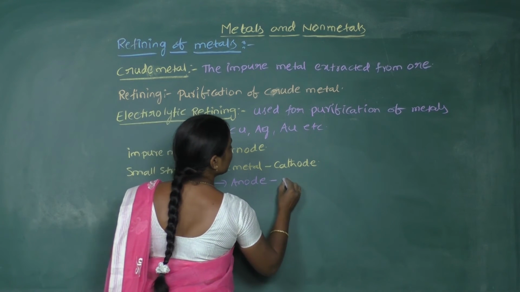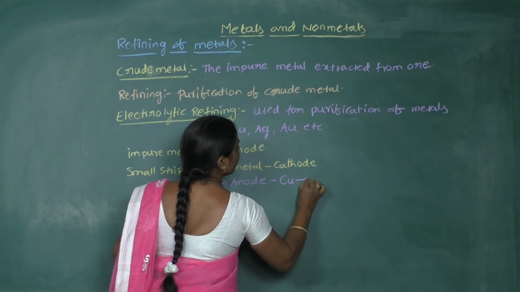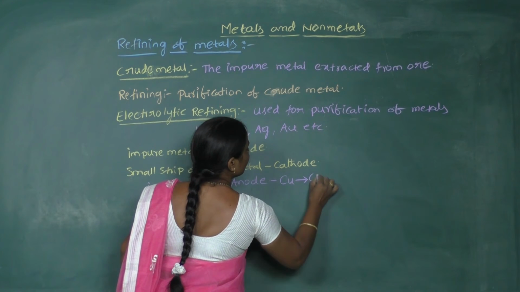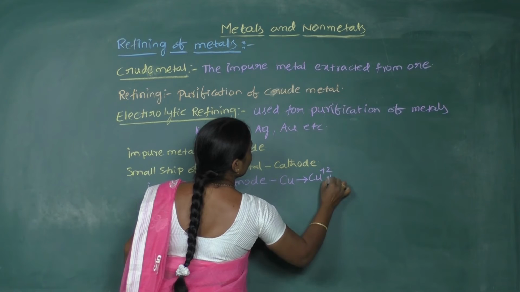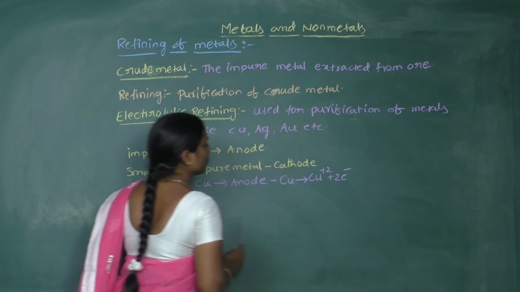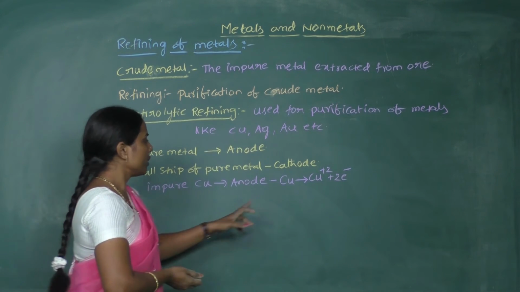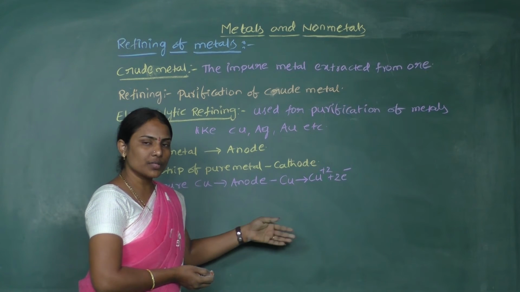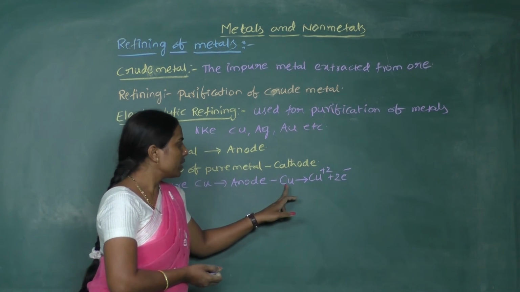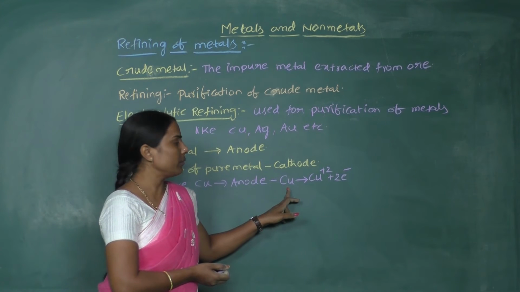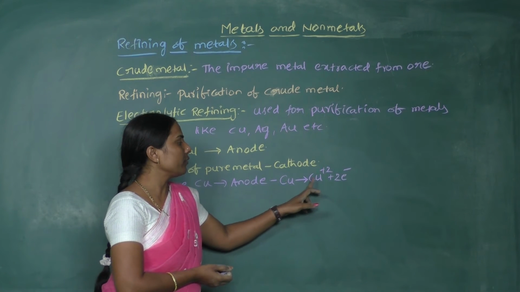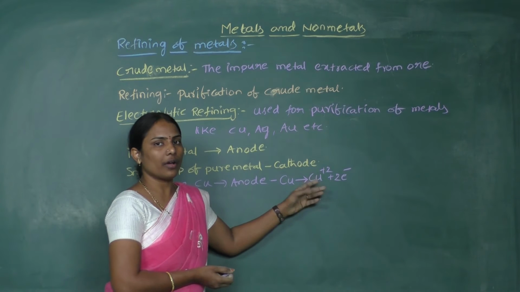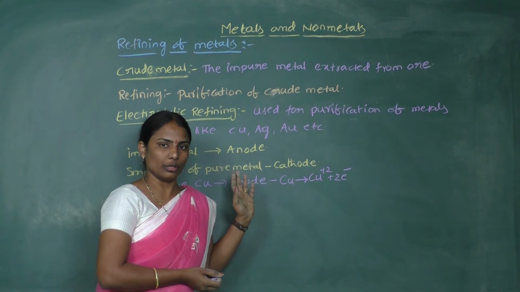Oxidation at the anode means copper will be dissolved into the solution by converting into Cu2+ ions, right? So slowly the anode dissolves and comes into the solution. Cu will be converted into Cu2+ ions and dissolved into the solution.